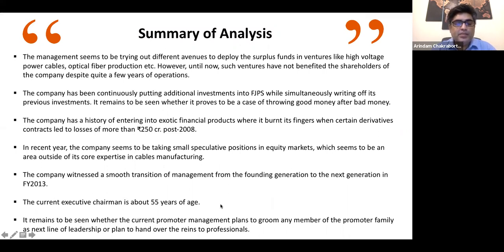The current chairman is about 55 years of age. Smooth transition of management has happened. So sometimes when the transition of management takes place, there may be a lot of disruptions, a lot of instability that takes place. But in this company, that has not been the case. It has been a smooth transition, which is a good thing, right?